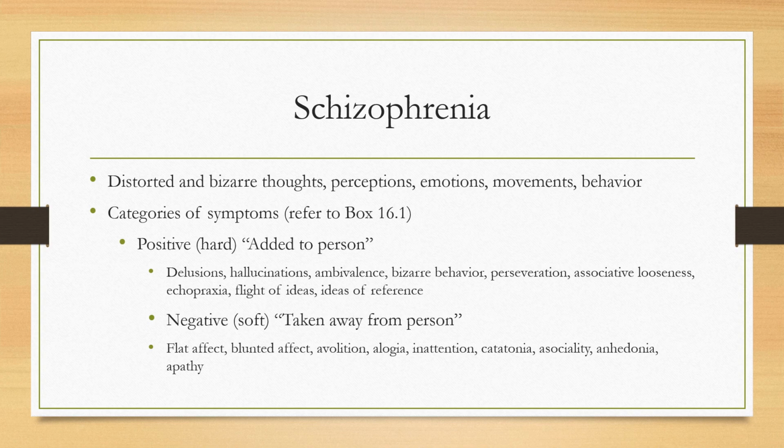Negative symptoms are taken away from our typical person. Most people have a broad affect. If we take that away, the person is then left with a blunted or flat affect. Negative symptoms include flat affect, blunted affect, avolition, alogia, inattention, catatonia, asociality, anhedonia, and apathy.